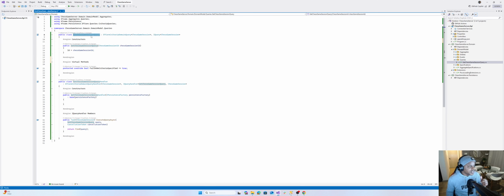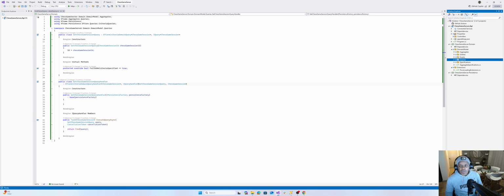And then this query, once it's built, will be executed behind the scenes by this handler, which takes that query, the chess game query, and performs a find, which will bring back one object from the database and then return it to the calling user. That's what our query does. We pass in an ID and then go and execute against the database to get that record. Cool. That's the query. And then what's next?